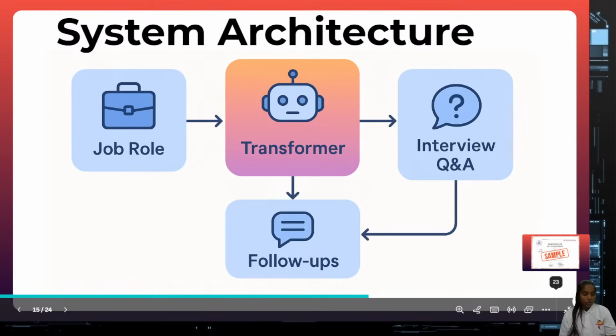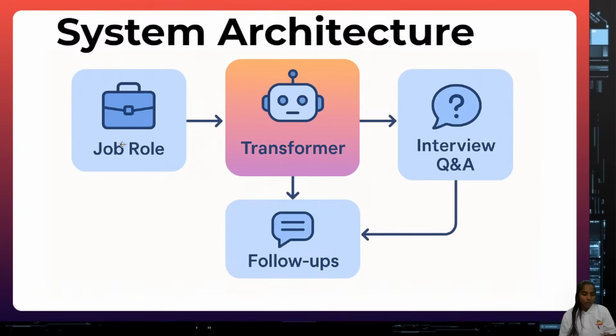So that is the main concept here. That's why, in the system architecture, I want to mention the job role, for example data science. Later, whenever you ask a particular question along with the job role and some particular instructions, the third sentence can't be given directly to the transformers. In between, it checks with NLP and selects the type of prompt. Only after the prompt is selected can it go to the transformer model.